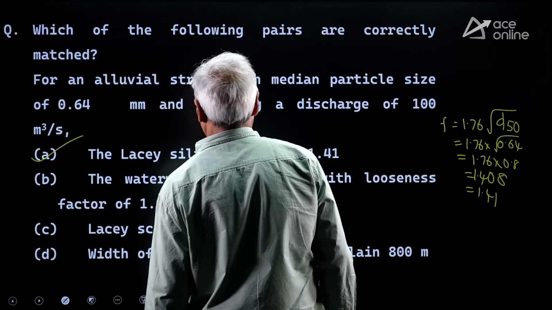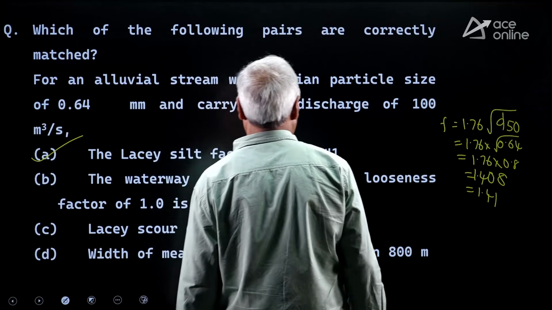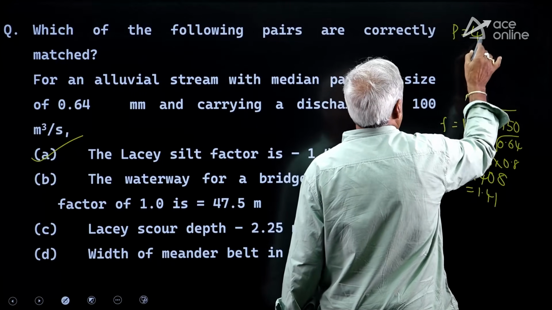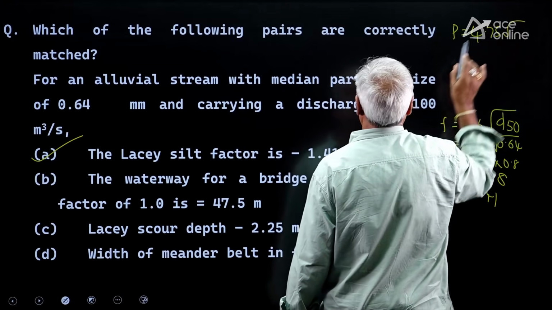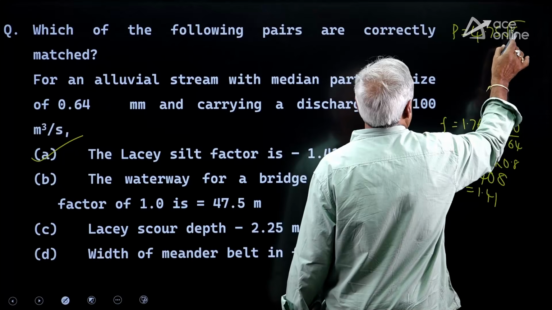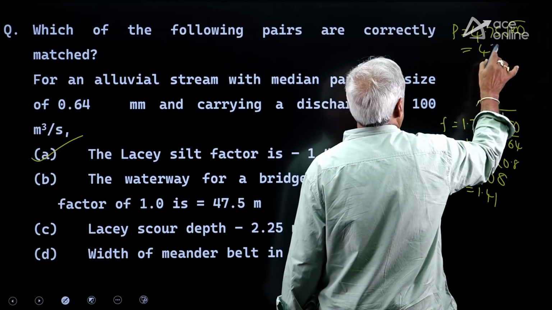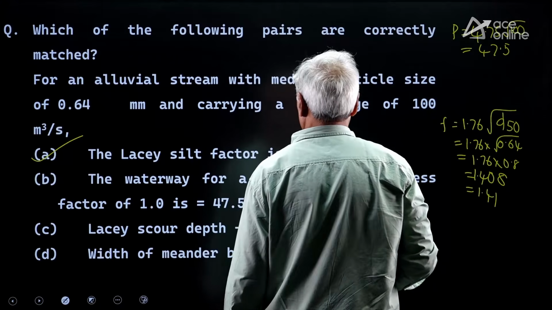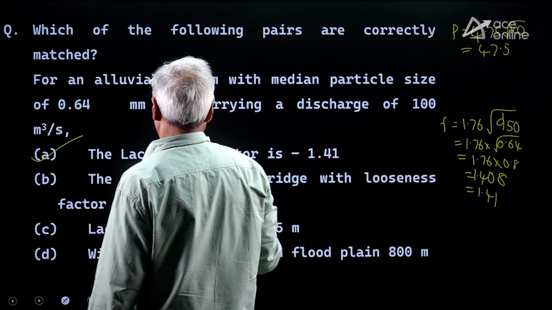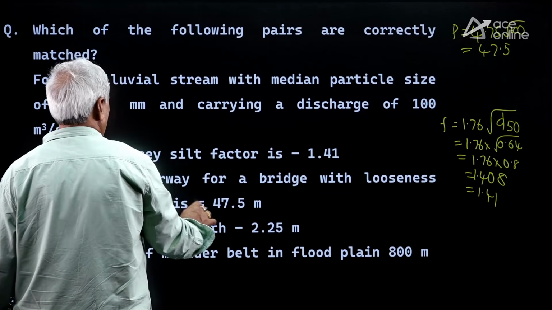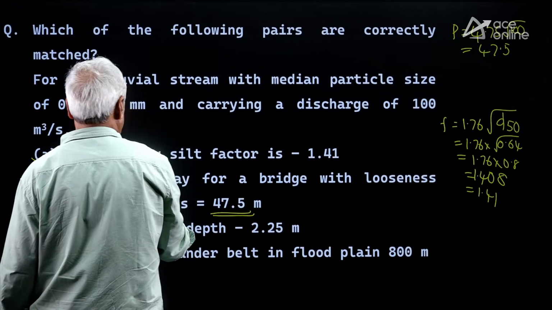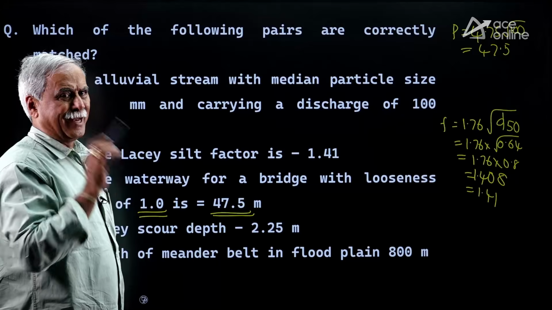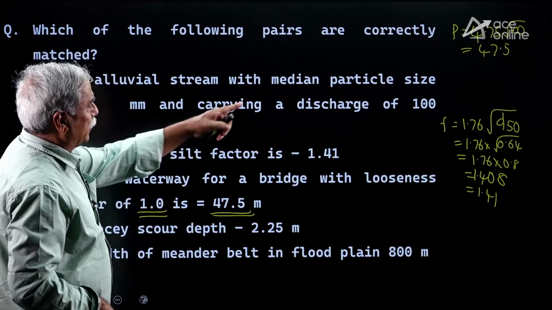Waterway for a bridge with a looseness factor of 1 is 47.5. Calculate the value: 4.75 times root Q, Q is 100, so 47.5. Waterway for a bridge with a looseness factor of 1 is 47.5. With looseness, for example 0.9, it would be 47.5 divided by 0.9, because now it is 47.5 by 1.